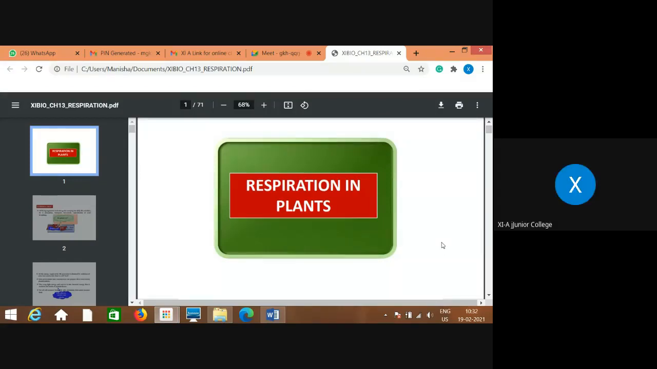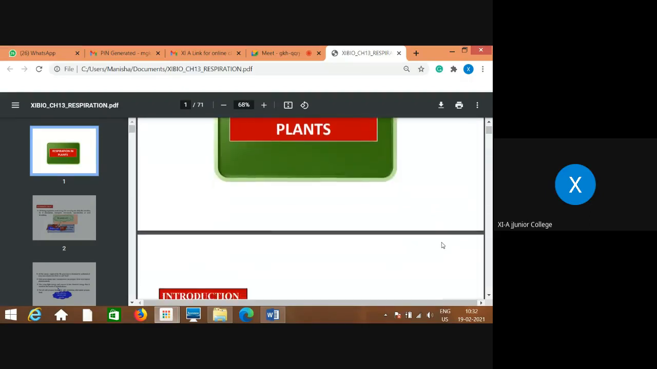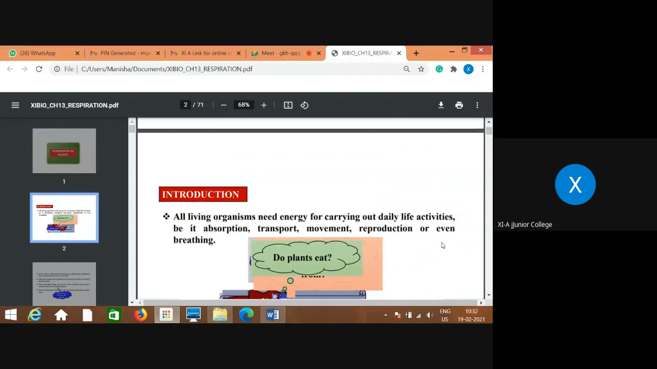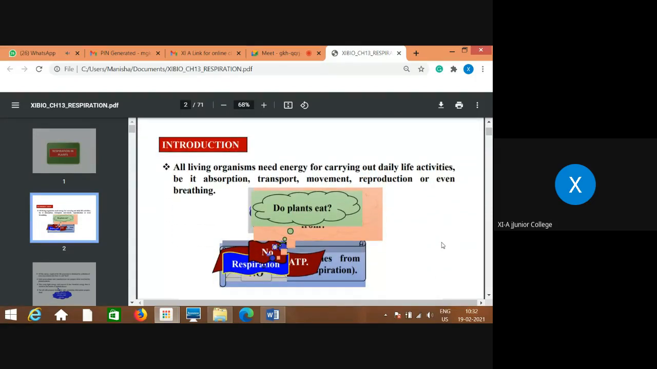Okay, let us begin the respiration chapter. So everybody knows what exactly respiration means. Everybody respires. There are two types of organisms. One type which require oxygen, these are called aerobes, and those which can respire in the absence of oxygen are called anaerobes, right?